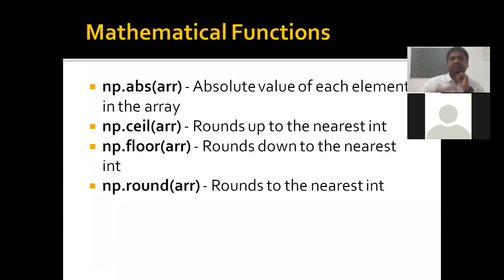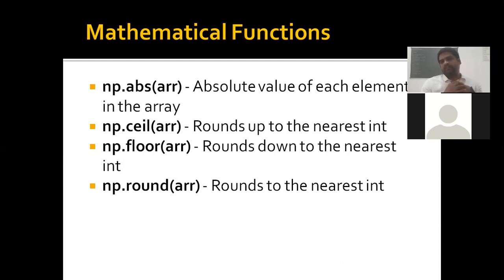Let's say -4, that is converted into 4. That's absolute value. Ceil, floor, round: if at all I have floating numbers, these three are important. Ceil in the sense, if I have 2.2, ultimately it takes 3. Floor of 2.3, floor in the sense it takes 2 only. But whenever we are using round, the concept is if the float value is below 0.5, it takes floor, above 0.5 it takes ceil. That's all.